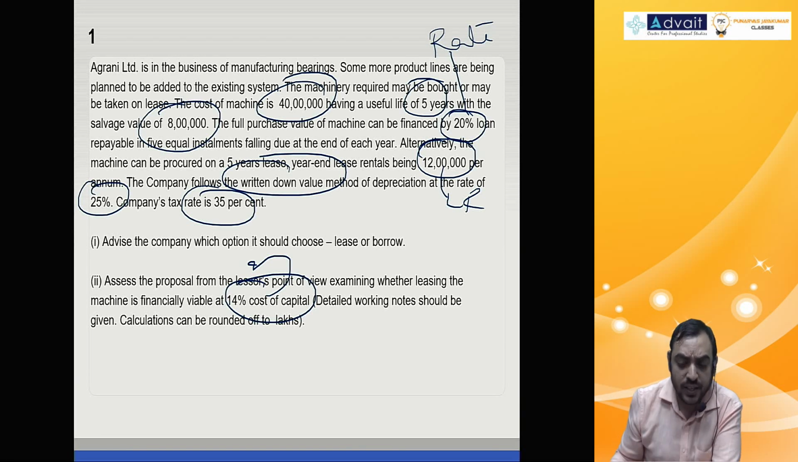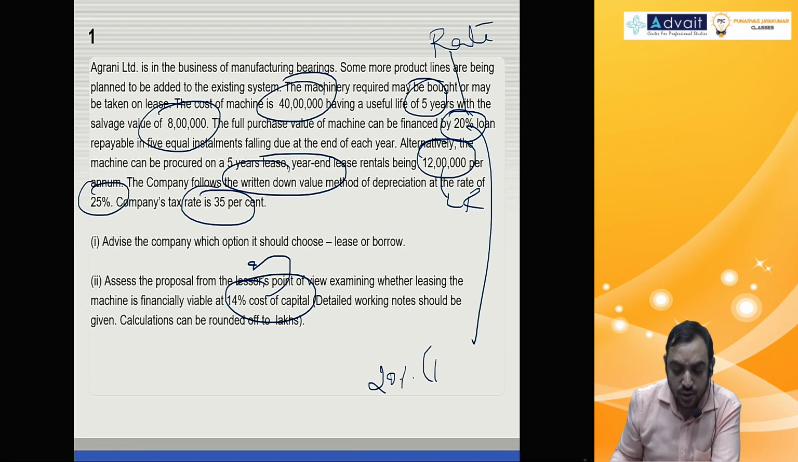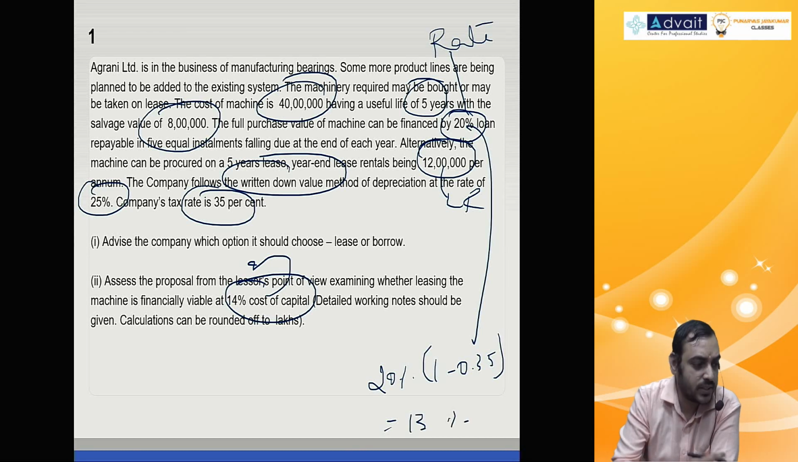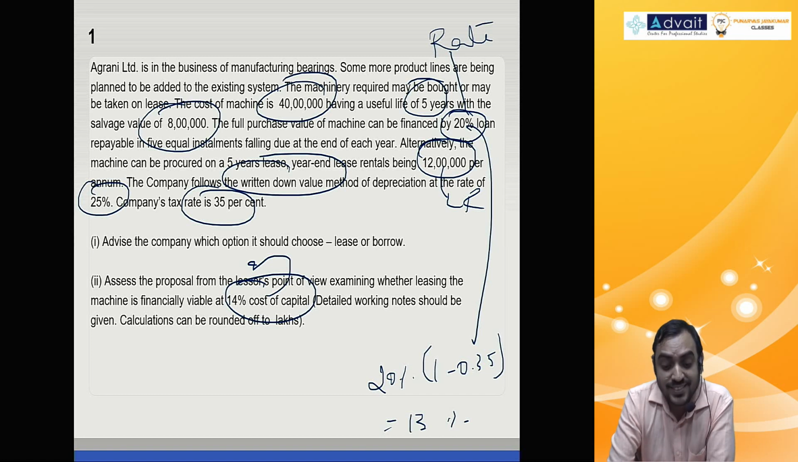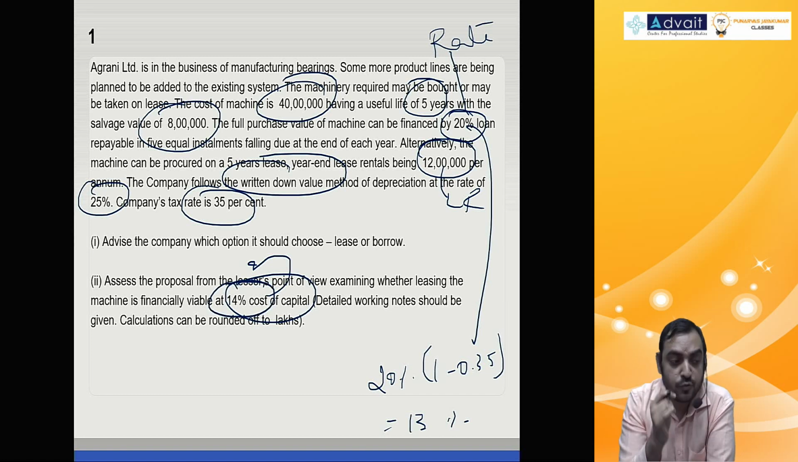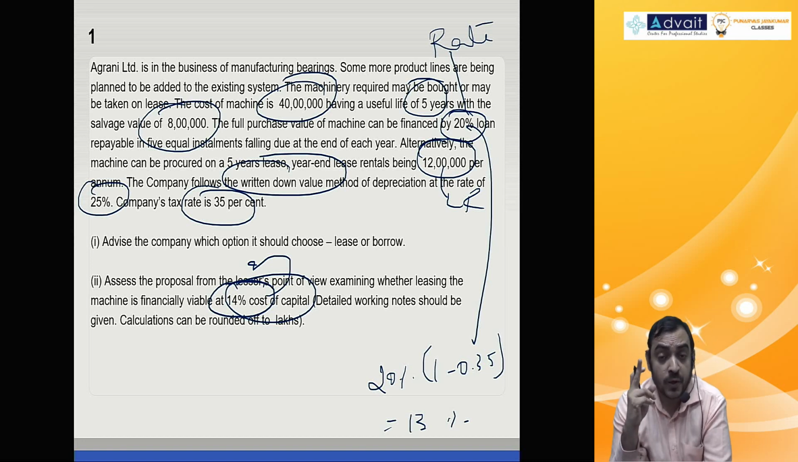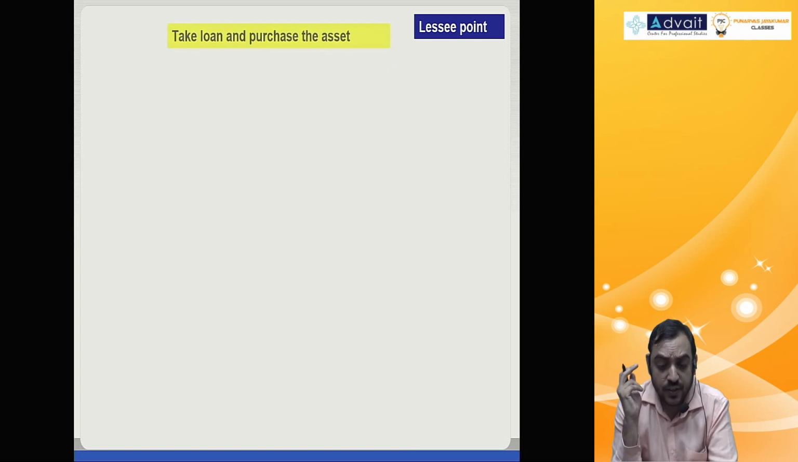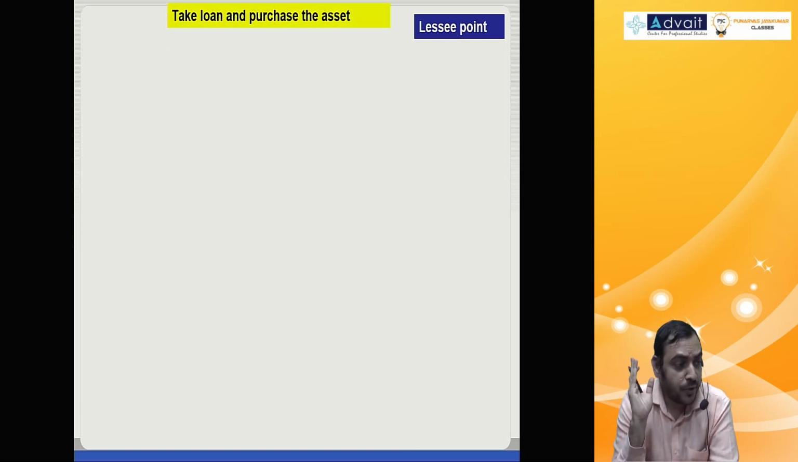So lessee cost of capital discounting rate will be rate of interest 20% into 1 minus tax rate 0.35. You get approximately 13%. That is your rate of discounting for lessee. For lessor, of course, cost of capital 14%. Got it? And installment not given. So the solution I have given is from lessee point of view.